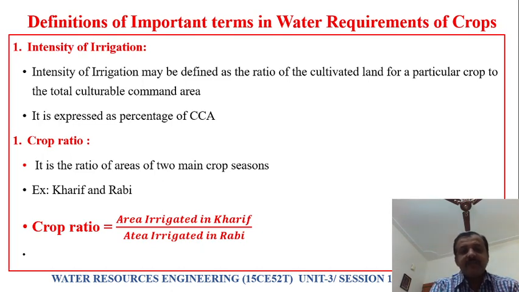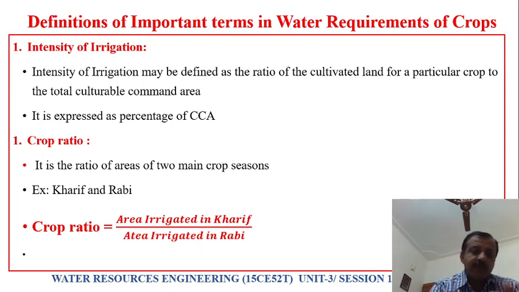Next, intensity of irrigation. What is meant by intensity of irrigation? Intensity of irrigation may be defined as the ratio of cultivated land for a particular crop to the total culturable command area. It is expressed as a percentage of CCA. We have the culturable command area.